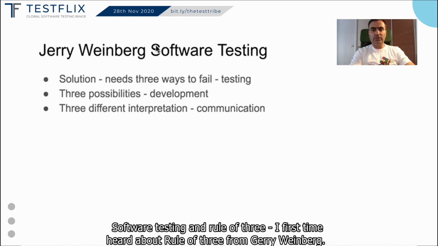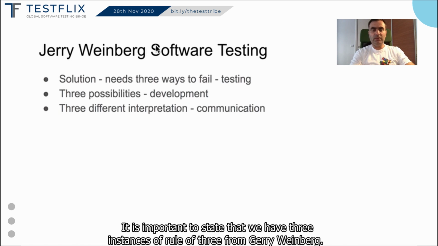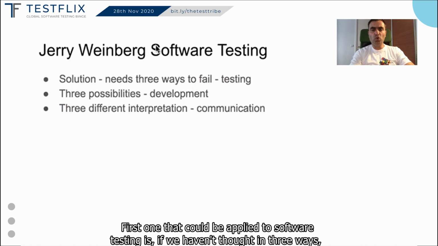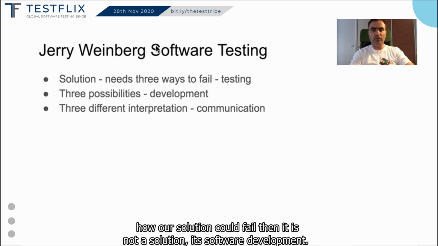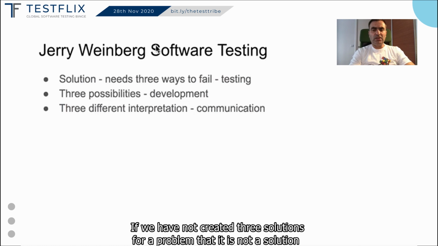Software testing and rule of 3. I first heard about rule of 3 from Jerry Weinberg. It is important to state that we have 3 instances of rule of 3 from Jerry Weinberg. The first one that could be applied in software testing is: if we haven't thought in 3 ways how our solution could fail, then it is not a solution in software development. If we have not created 3 solutions for a problem, then it is not a solution.